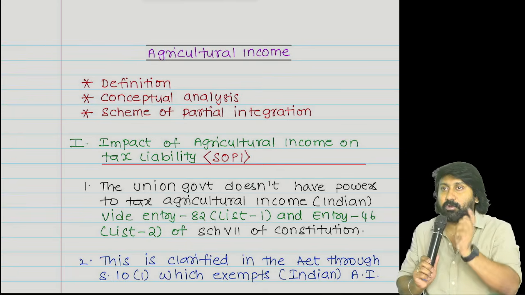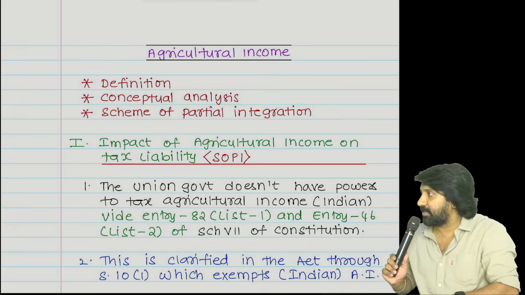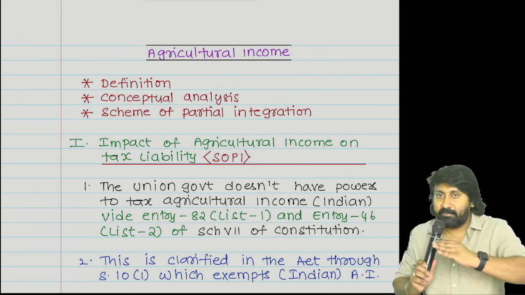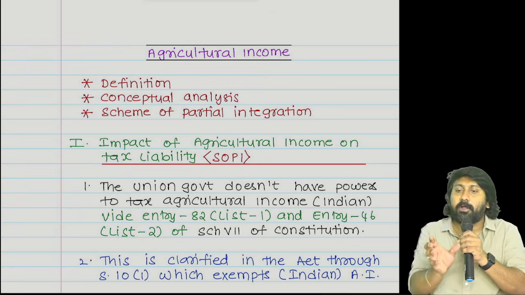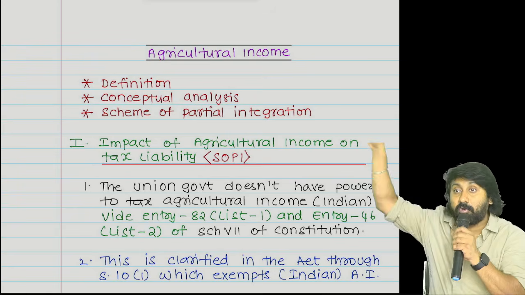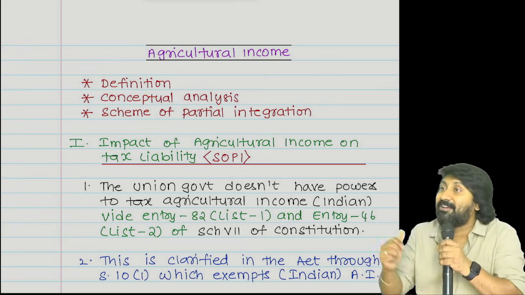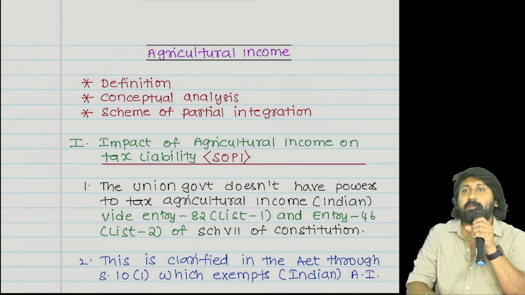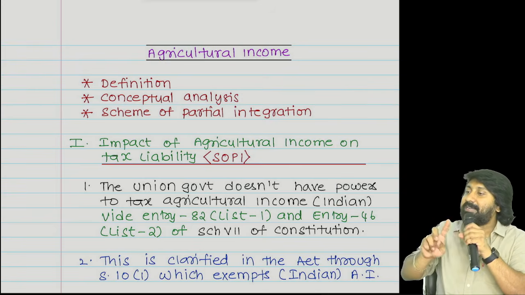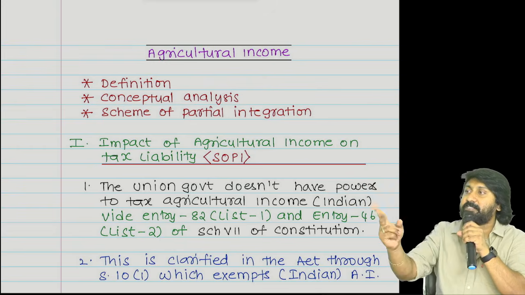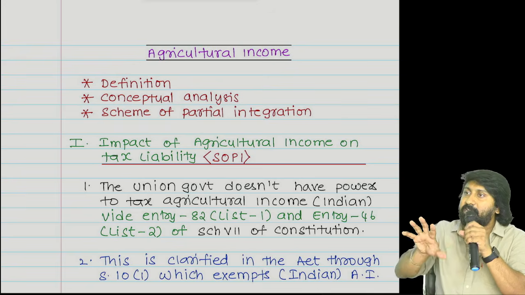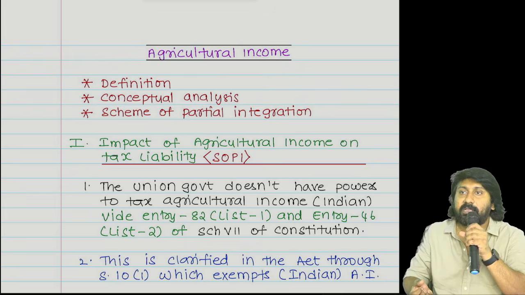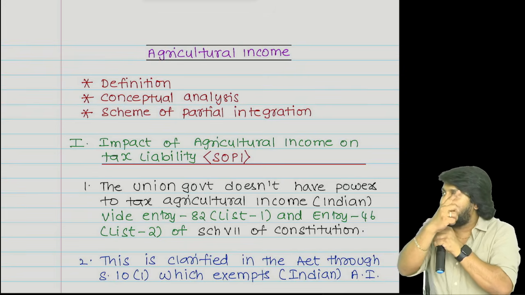I will tell you why court definitions get more weight. The court will define a term on the basis of the act. For example, from the Income Tax Act point of view, the word agriculture will be defined in the court cases. What definition will the dictionary give? Generally, what agriculture is. Contextual definition versus general definition, which will be given more importance? Contextual definition. That's how dictionary definitions get lesser weightage when compared with the court.